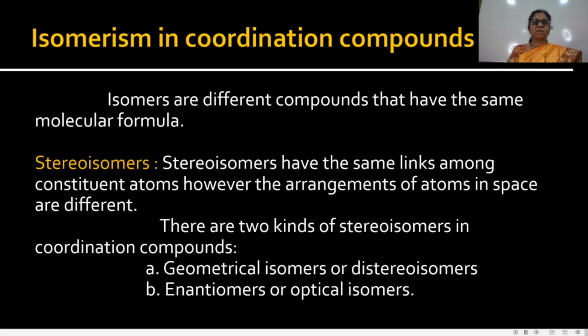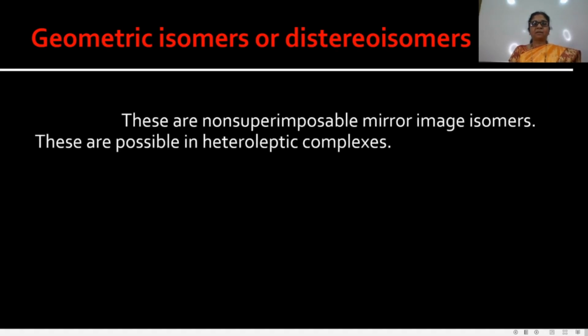That means coordination complexes show different types of isomerism. They show stereoisomerism, and stereoisomerism is of two types: geometrical isomerism and optical isomerism. Now see the first, geometric isomers, also called diastereoisomers. Then what are geometric isomers?